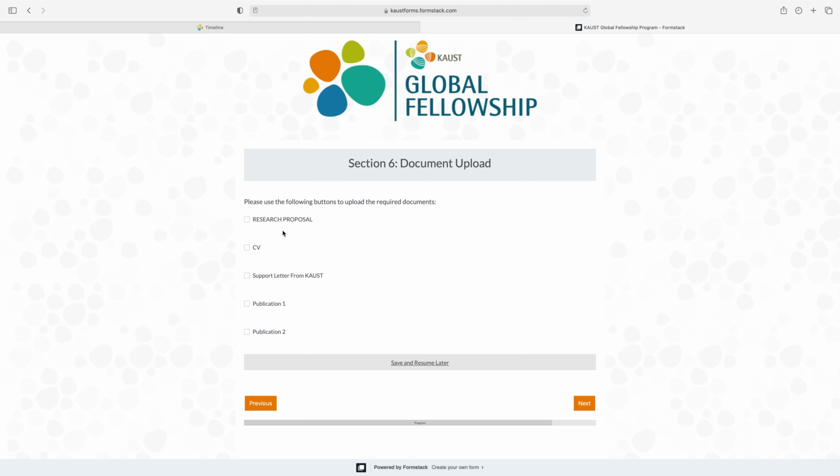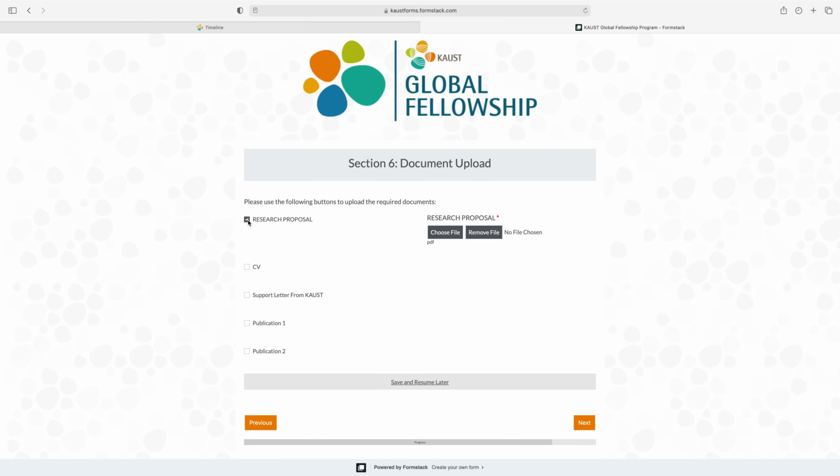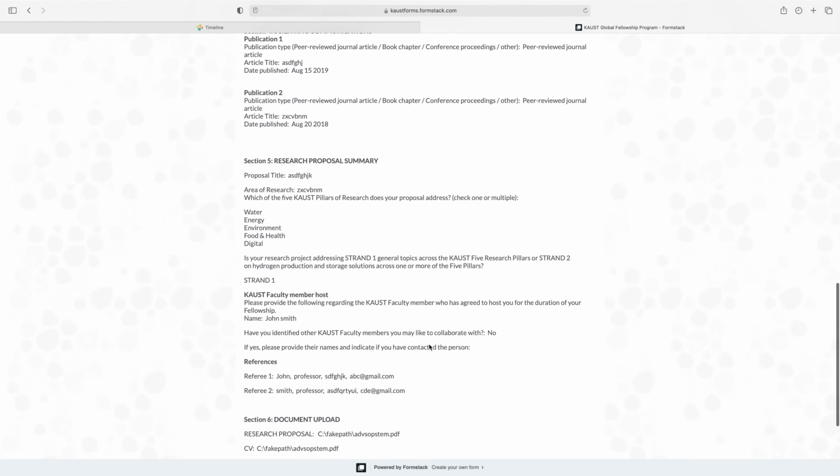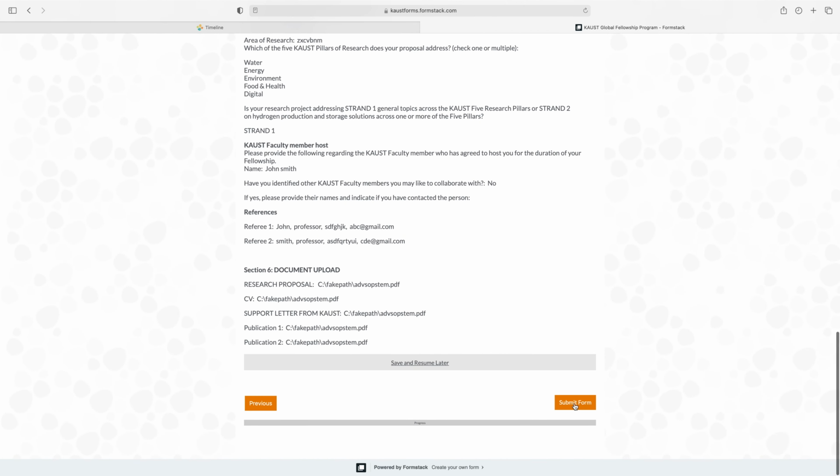Okay, the next section, the 6th section, is document upload. So please use the following buttons to upload the required documents. So first of all you have to upload the research proposal. So click here and click here choose file and upload the file of the research proposal. Like this, upload the CV, support letter from KAUST and 2 publications, and after uploading this just click here next. So after this review the application and just click here submit form.